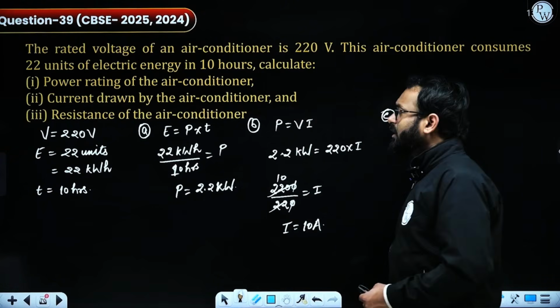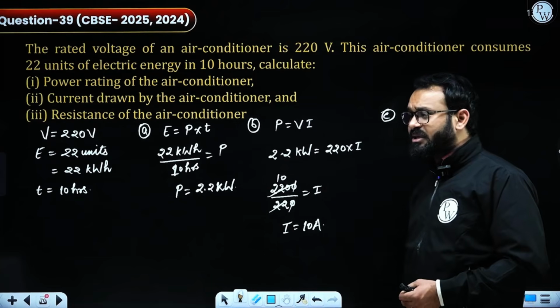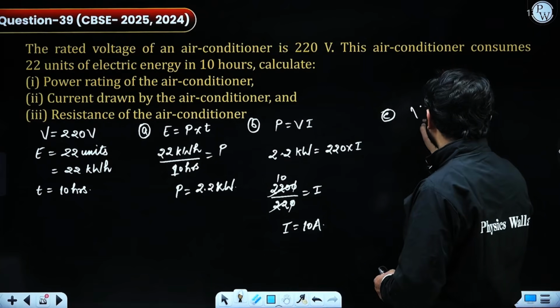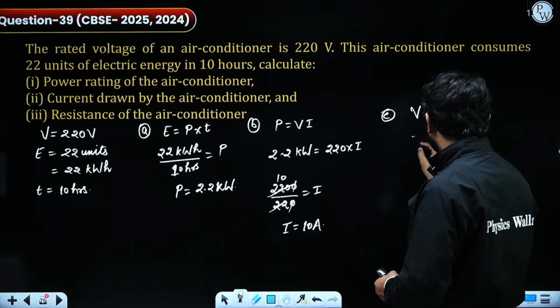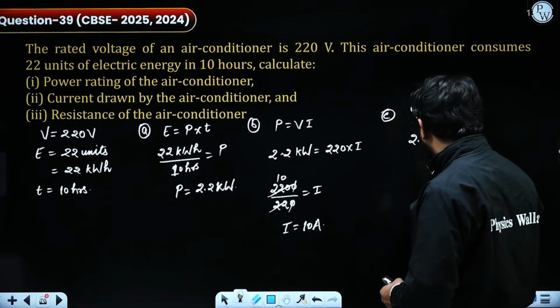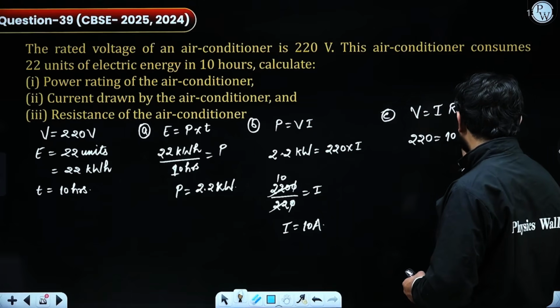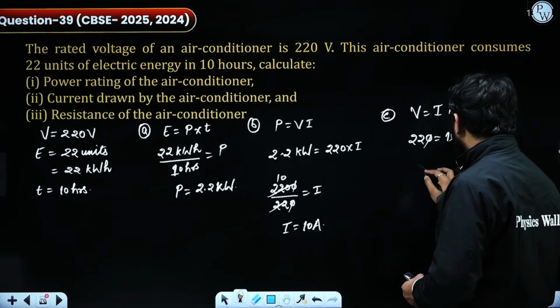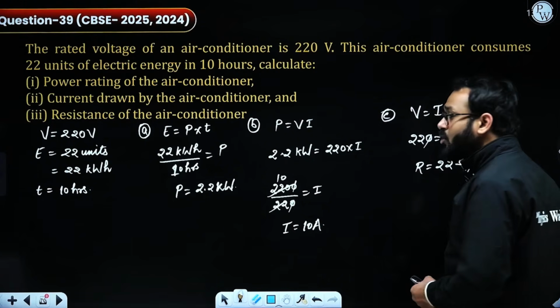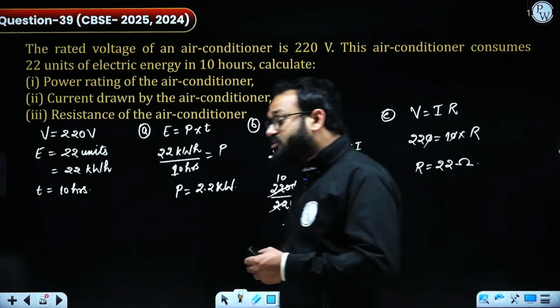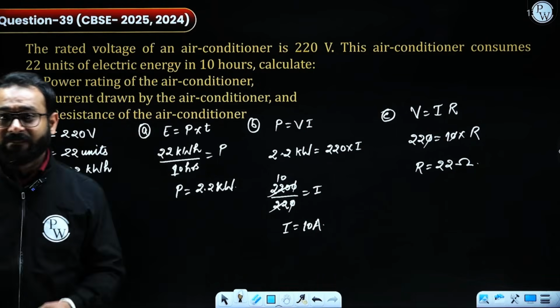Now the next part, the resistance of the air conditioner. To calculate the value of resistance, V will be equal to IR. The V is given as 220, and the current that we have calculated is 10. The 0s will get cancelled out, and the resistance value is coming out as 22 ohms. That's how we can solve such questions, right?